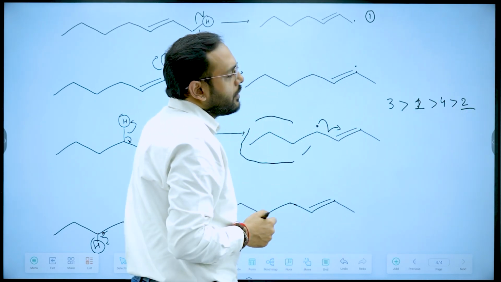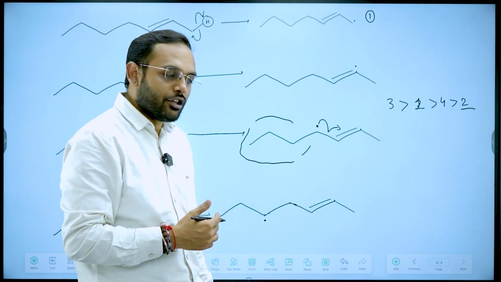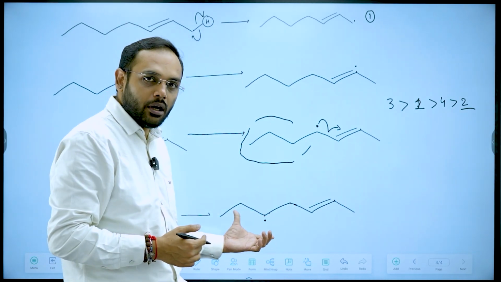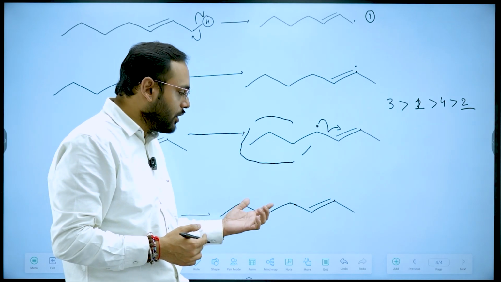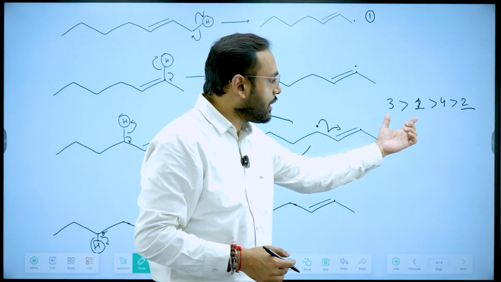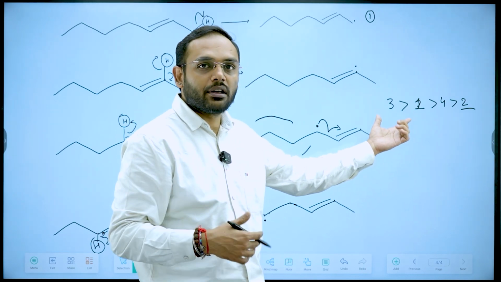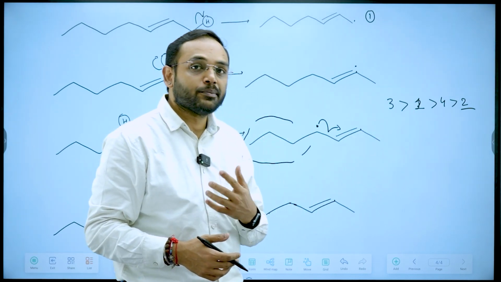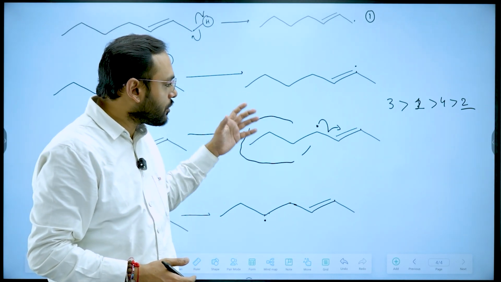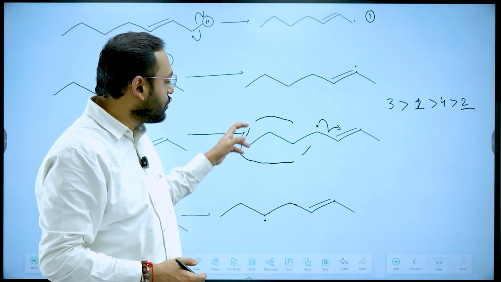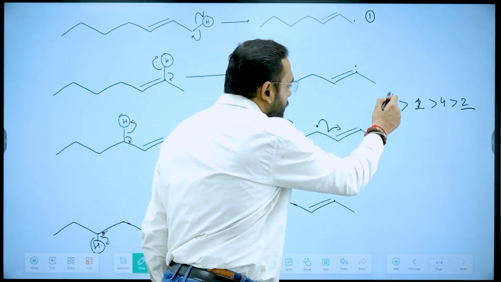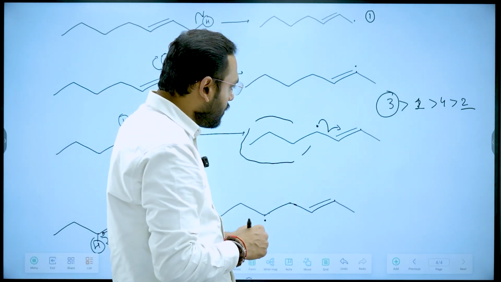The second one is vinylic, so it is highly unlikely to be produced, and the fourth one is just a common free radical, not vinylic, not allylic. While the first and the third are allylic free radicals, stabilized by resonance, so their formation is more favored. Between the first and the third, the third is more stable because of the hyperconjugating effect of this electron chain. So the third one will form our major product.